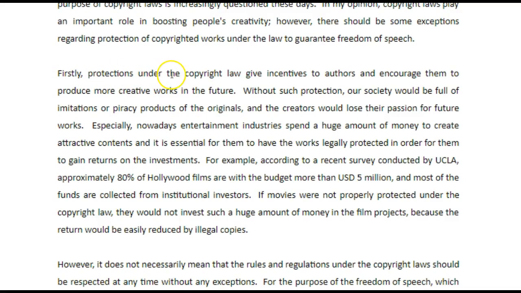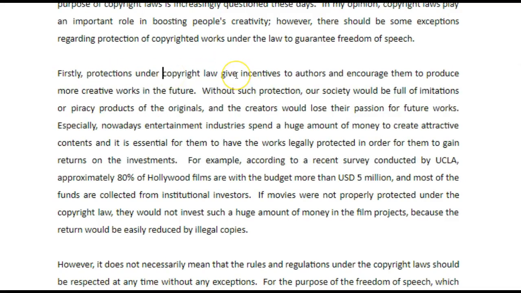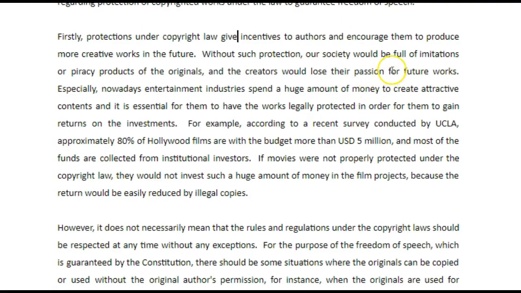Firstly, protections under copyright law give incentives to authors and encourage them to produce more creative works in the future. Good. Without such protection, our society would be full of imitations or pirated versions of the originals, and the creators would lose their passion for future works.